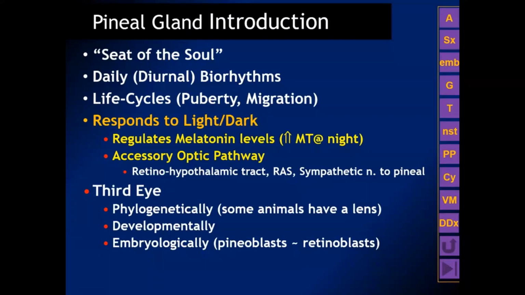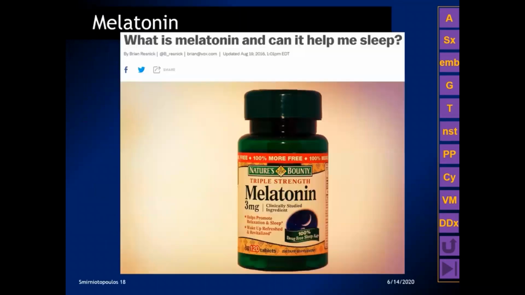Phylogenetically, in some animals there is a lens over the pineal gland. Developmentally and embryologically, pineoblasts are very similar to retinoblasts. In fact, the mutation that causes retinoblastoma on chromosome 13 can also cause the patients to have a third focus in the pineal gland. So melatonin is the primary hormonal product from the pineal gland.